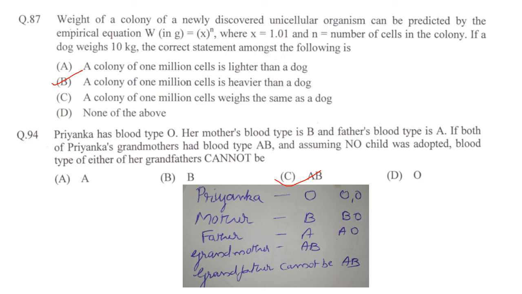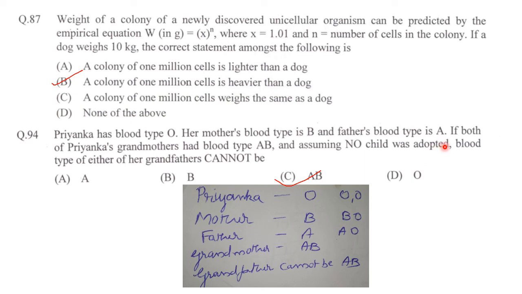Then Priyanka has blood type O. Her mother's blood type is B and father's blood type is A. So since Priyanka has blood type O, the mother is B and father is A, so the parents' blood types will be BO and AO. Since Priyanka is O, and O is a recessive gene, both alleles of O have to be there for it to be expressed. So mother and father both will contribute O from their genes to Priyanka.